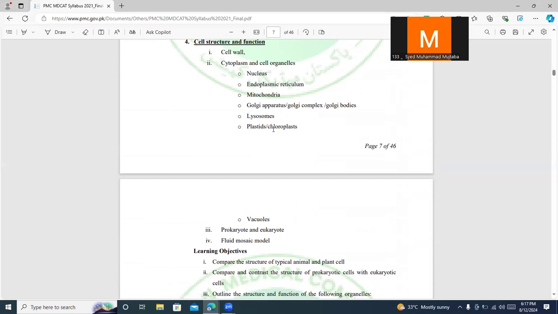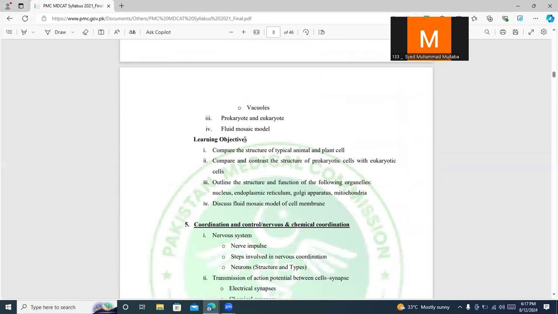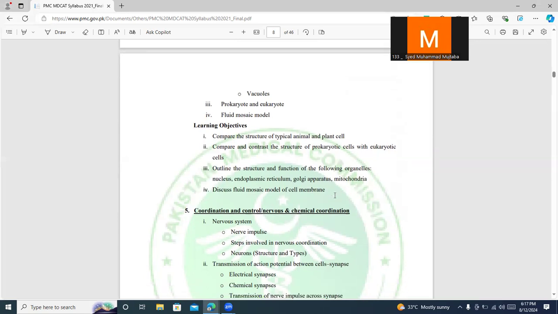Now you should know about chloroplast and the green pigment chlorophyll, which is responsible for photosynthesis. So, as they've written in the learning objectives here as well, you should know the difference between a typical animal versus a plant cell, as well as the organelles present in the cell.